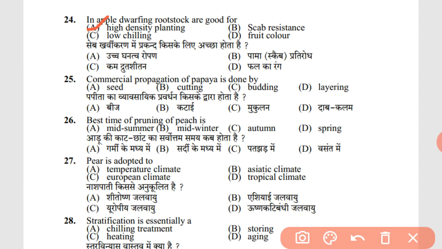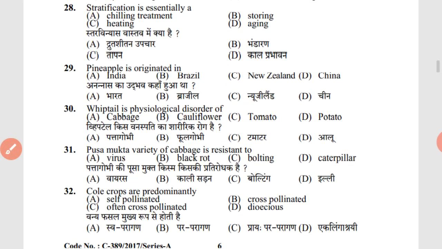Commercial propagation of papaya is done by seed. Best time of pruning of peach is midwinter. Pear is adapted to a temperate climate, that is a cool climate. Pear is mostly grown in cooler climates, the temperate zone. 28th, stratification is essentially a chilling treatment. As we know, stratification is used for enhancing germination of the seed. 29th question. Pineapple originated in Brazil.